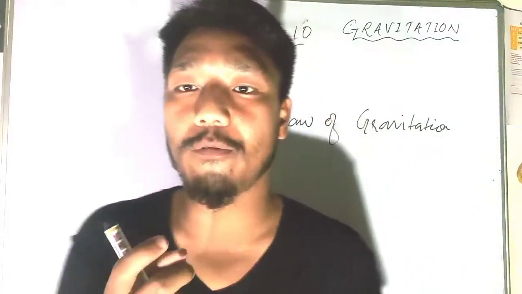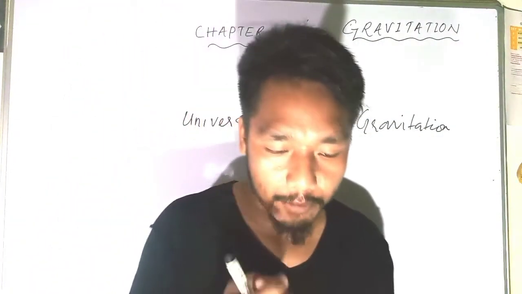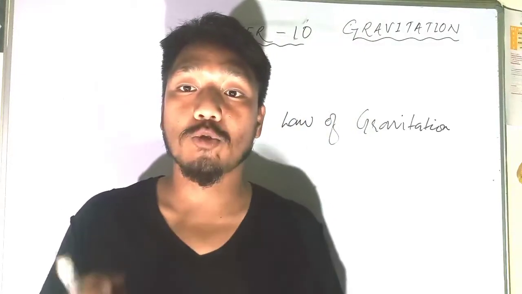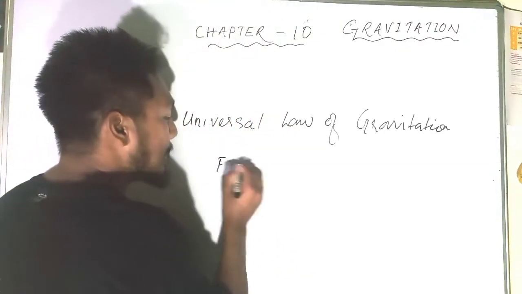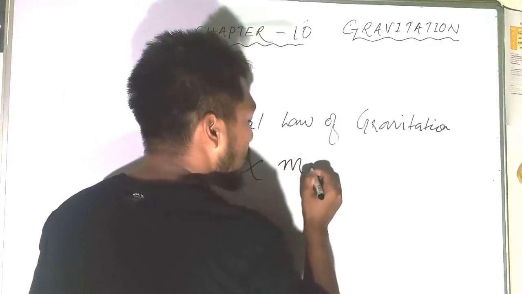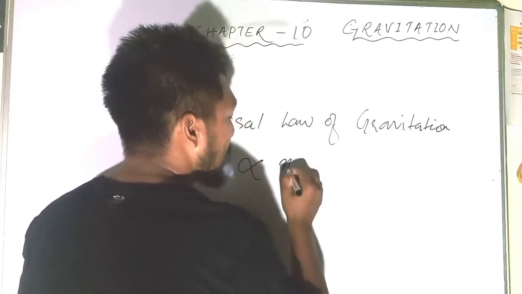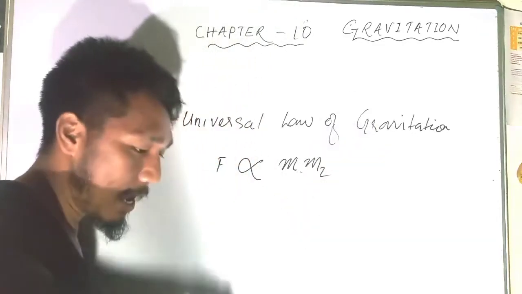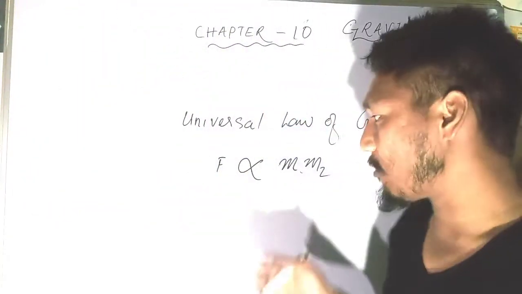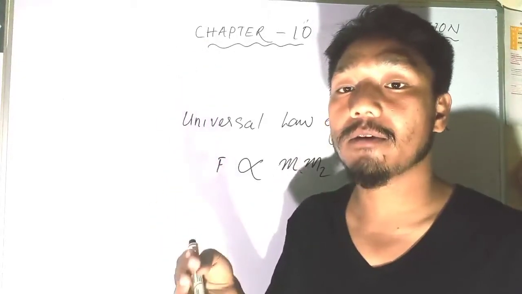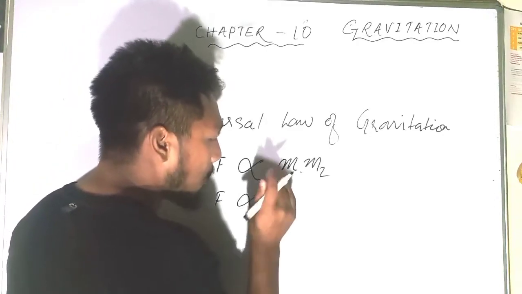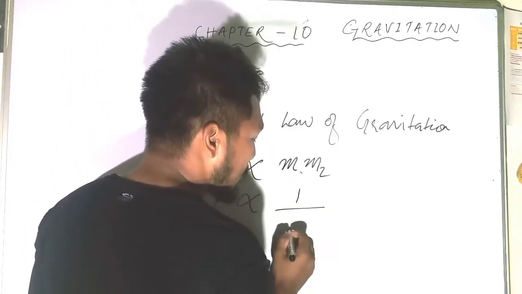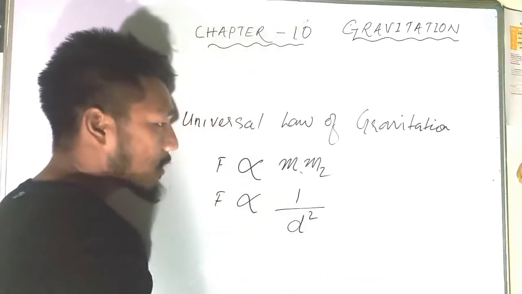What does the universal law of gravitation say? The universal law of gravitation says that two objects exert a force, and that force is directly proportional to the product of the masses of the two objects, mass of object 1 and mass of object 2. If the product of the masses of the objects increases, then the force will also increase. Second, the force between the two objects is inversely proportional to the square of the distance between the two objects.